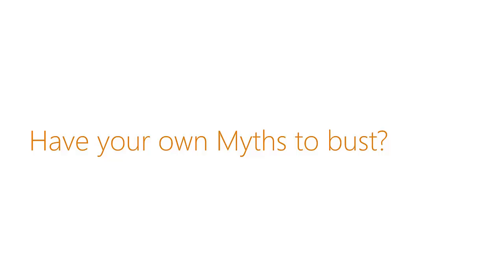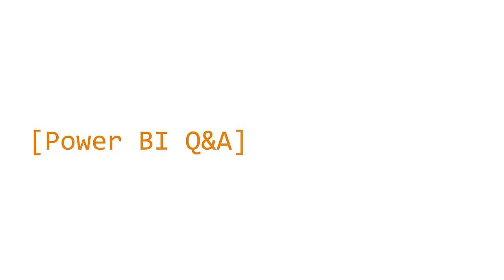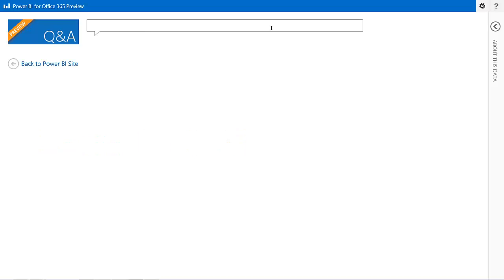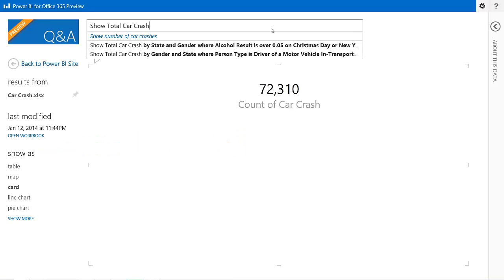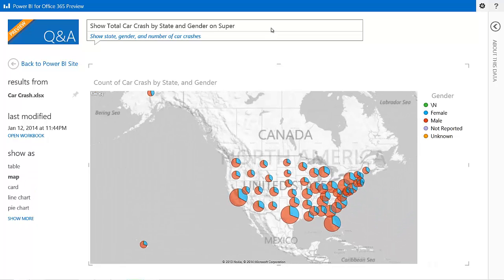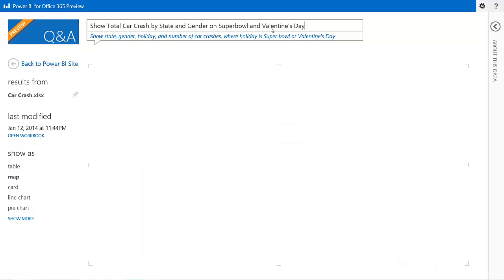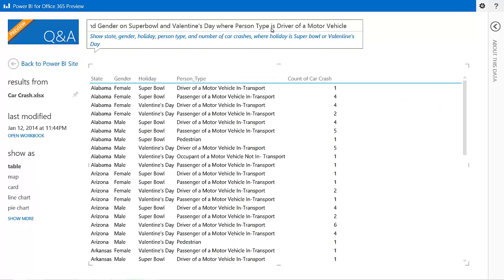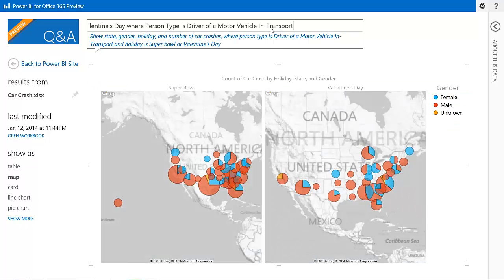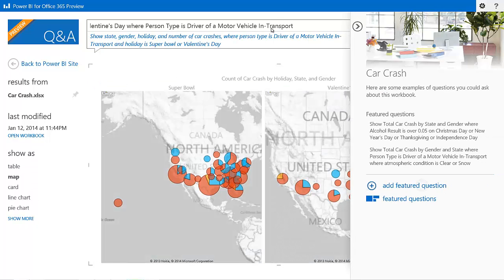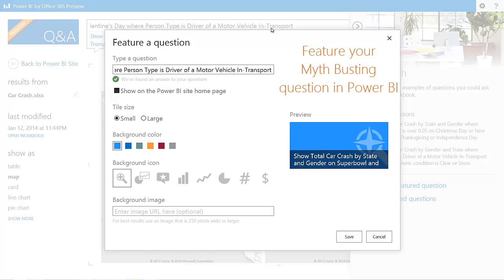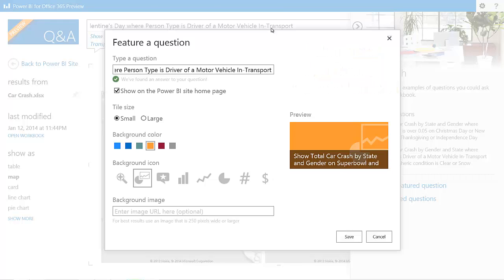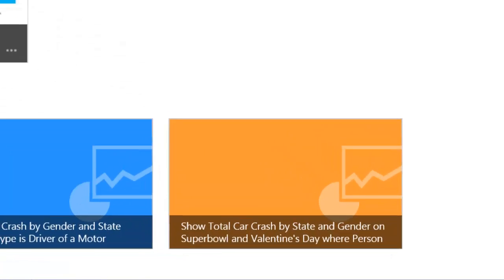Do you have your own myths to bust? With Power BI Q&A, you can search using plain English language. Check this out. Here, as I type my question, Power BI Q&A is working on finding the best answer for me. Let's see if we have more fatalities during Super Bowl weekend than Valentine's Day. It looks like we have more fatalities in California and Texas on the Super Bowl weekend than on Valentine's Day. Now let's make this question a featured question on our Power BI site so that we can share it with others easily.